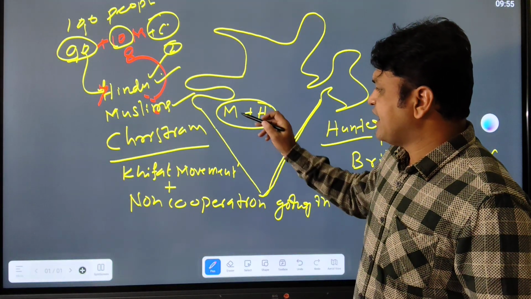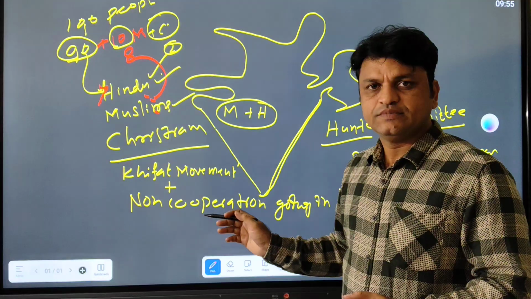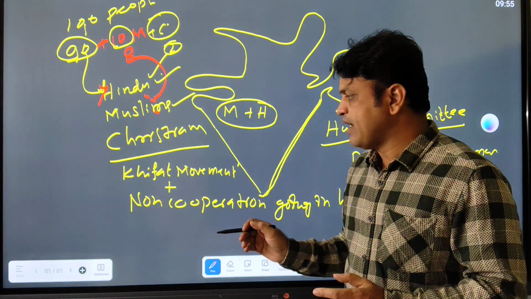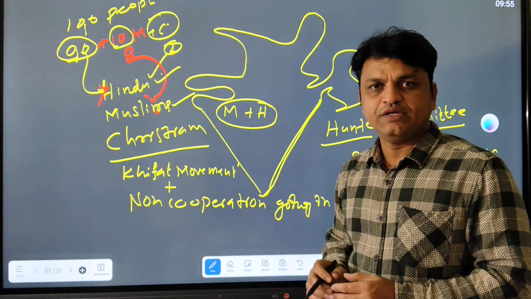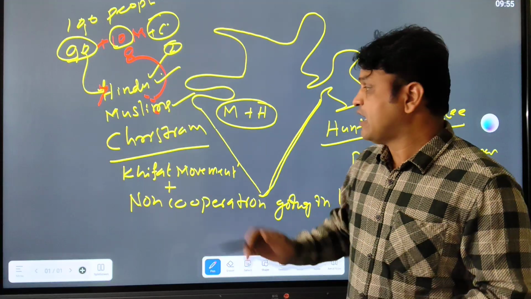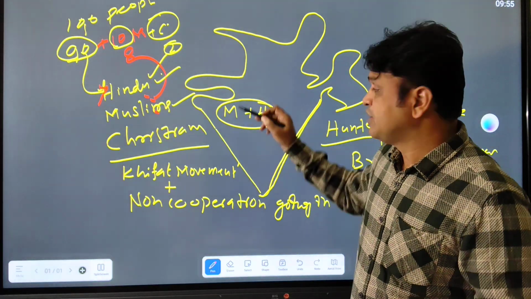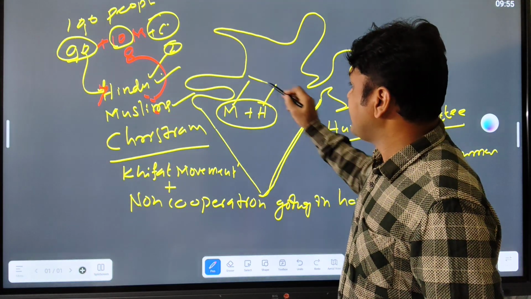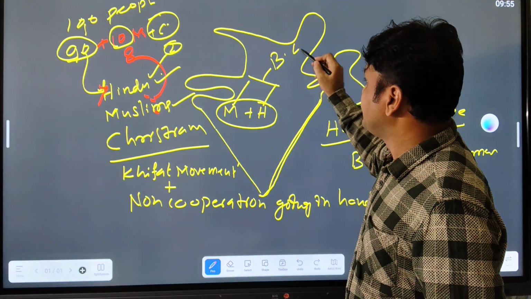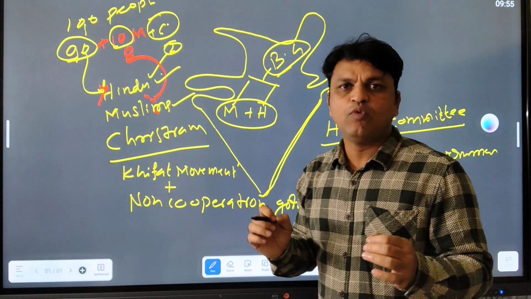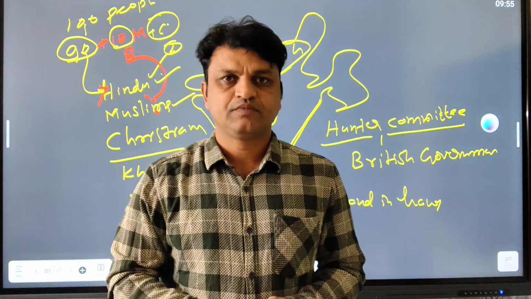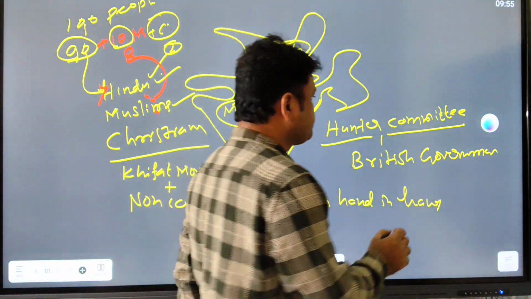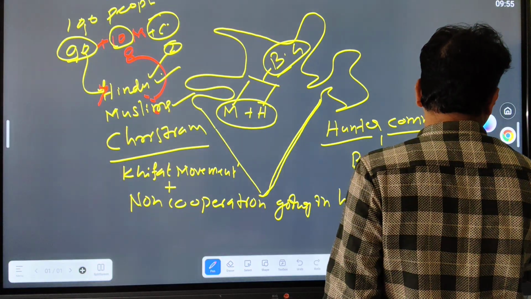Now what I am saying is that Gandhiji saw that the Khilafat movement and the non-cooperation movement should go hand in hand, so that we can bring unity among the Muslim and Hindu communities and fight against the British government. This was the real motive of Gandhiji.